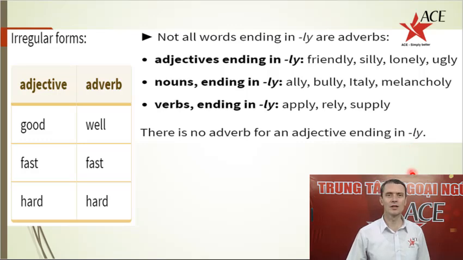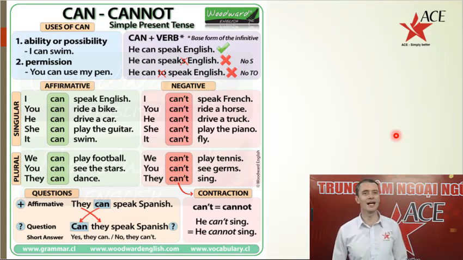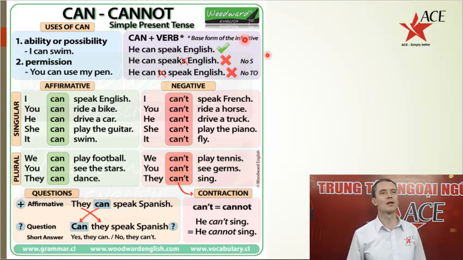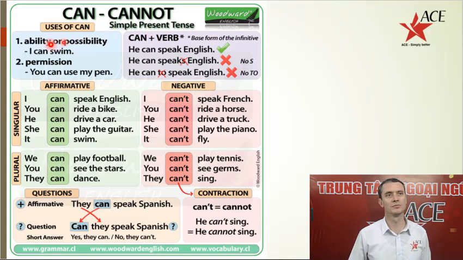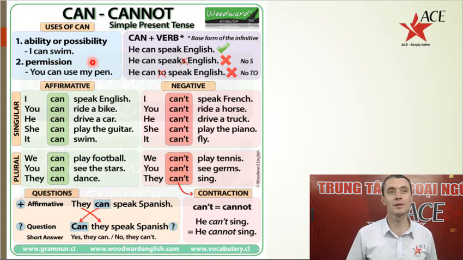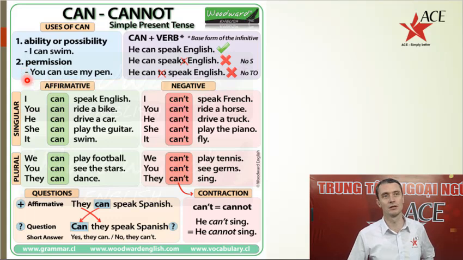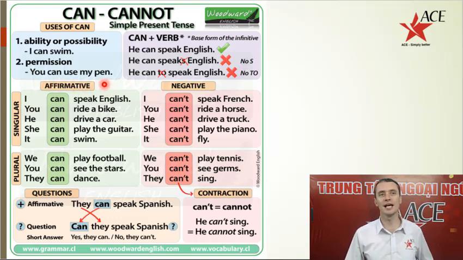Alright, so let's just now look at can and cannot. Uses of can in simple present. Can means the ability or possibility. Có thể, tôi có thể bơi. I can swim. But we also use can for permission. You can use my pen. Bạn có thể sử dụng bút chì của tôi. You can use my pen.